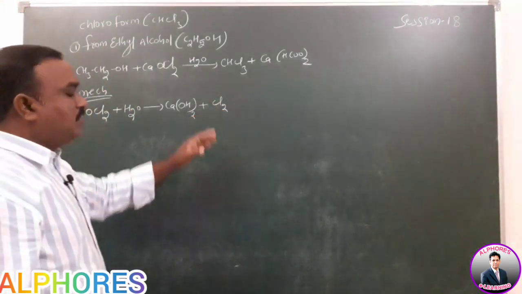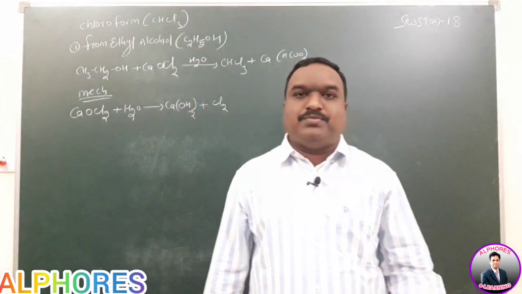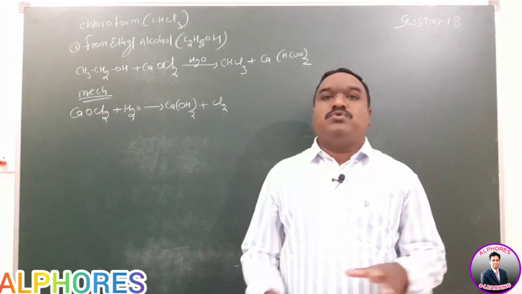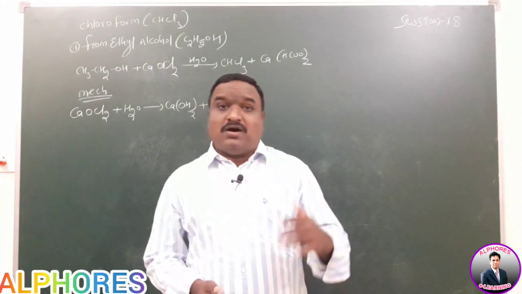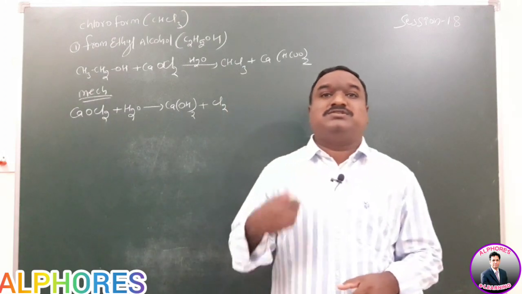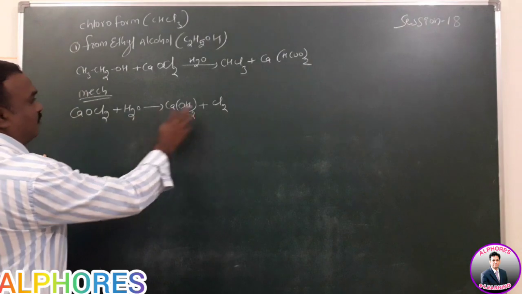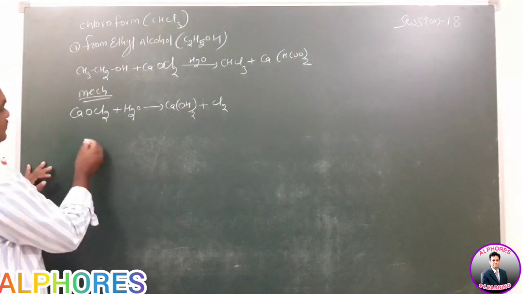The released chlorine gas is generally called what? Available chlorine. You remember, bleaching powder chlorine is generally called available chlorine. That available chlorine acts as an oxidizing agent as well as a chlorinating agent. So that is the first step.